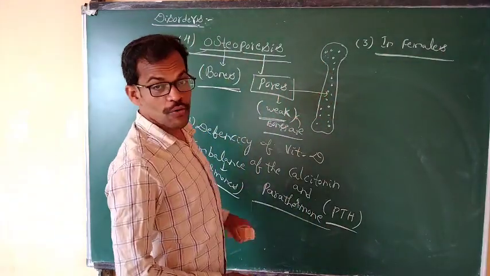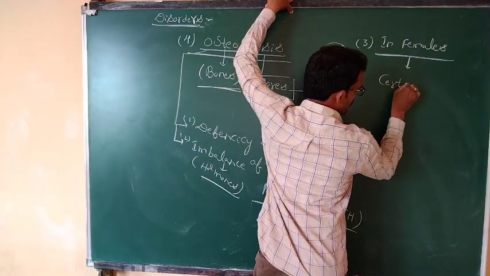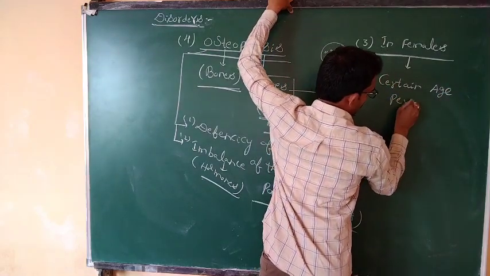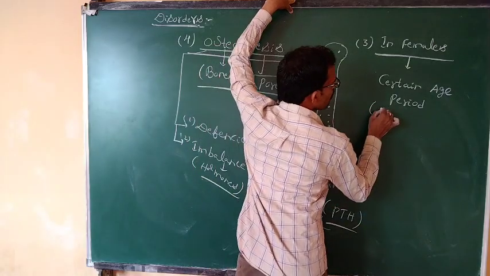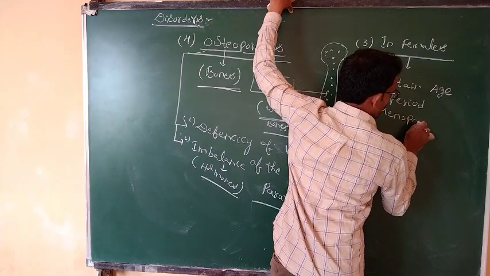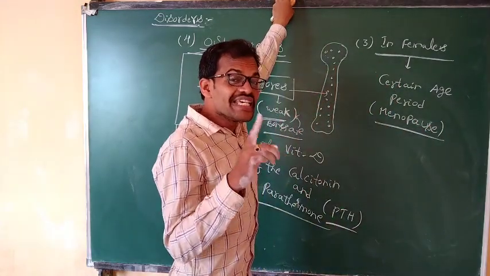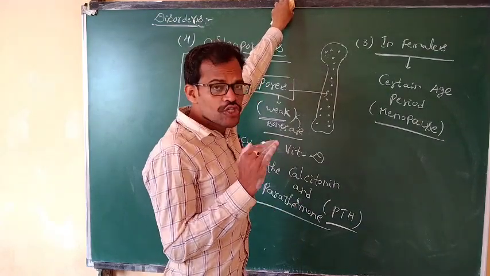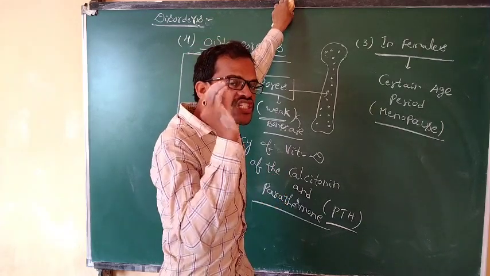What is the condition of osteoporosis in females? At a certain age, that is nothing but the menopause condition. Each and every month in the female, an important cycle takes place inside the ovary and uterus, that is the menstrual cycle.